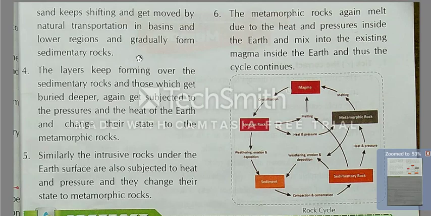When these parts, after the igneous rocks break and crack, start moving with the water flow from one place to another, they especially shift into deep areas and lower regions where they can gather together, and after gathering they form sedimentary rocks.